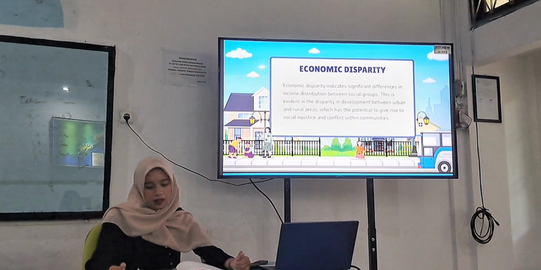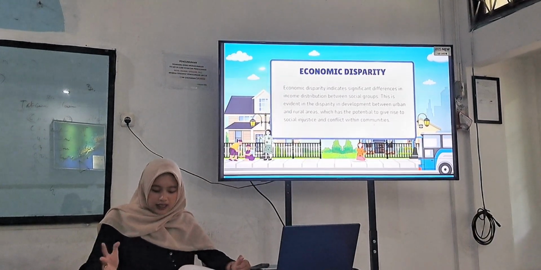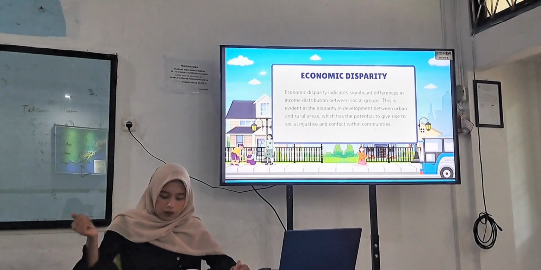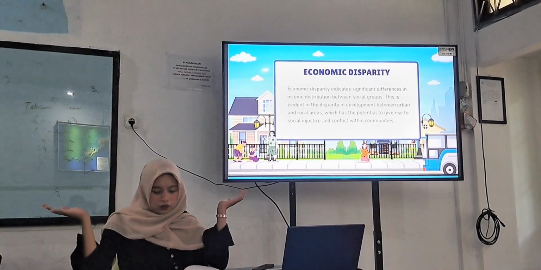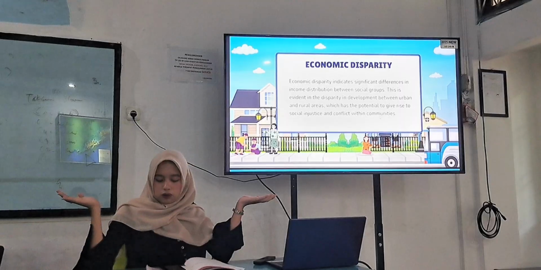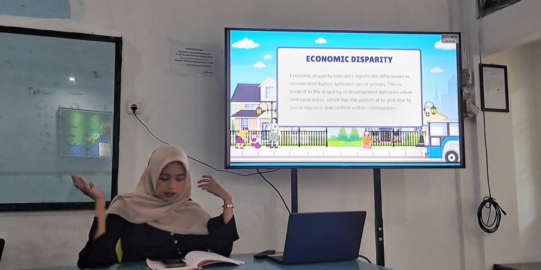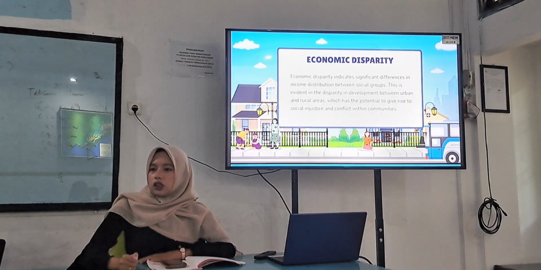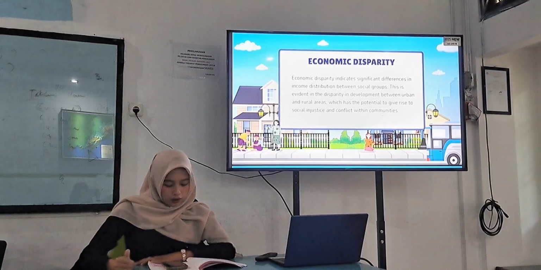For example, there is often a significant difference between people living in cities and those in rural areas. This inequality can lead to social injustice and even conflict